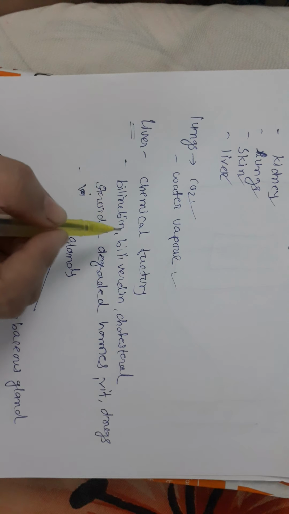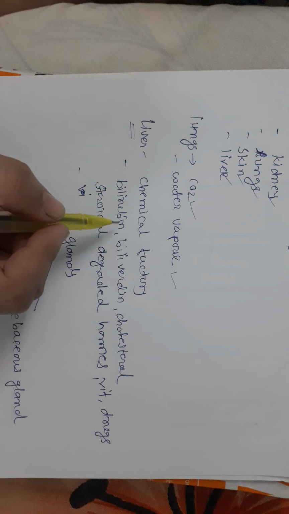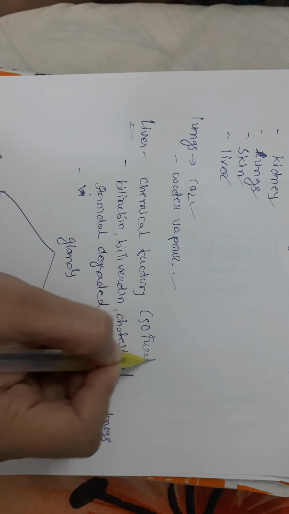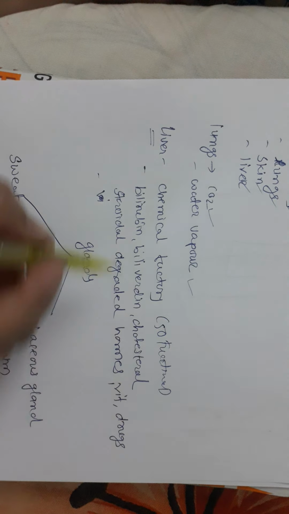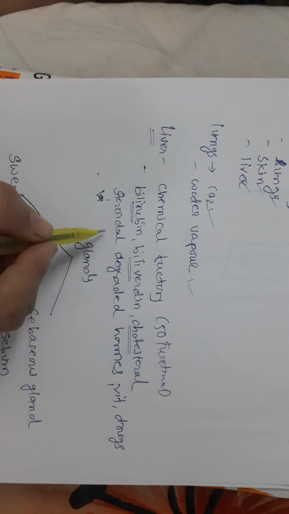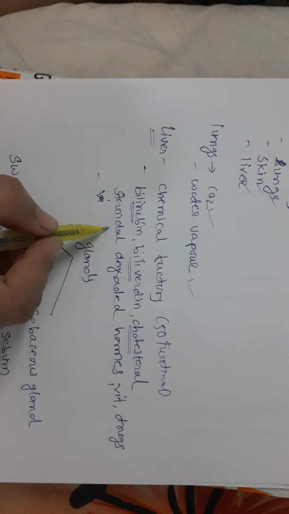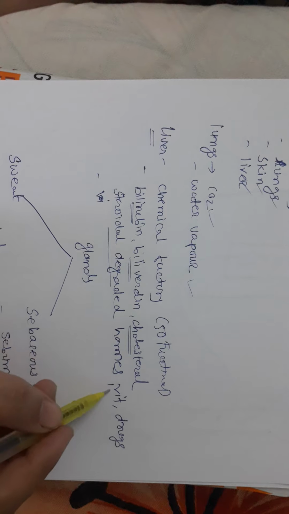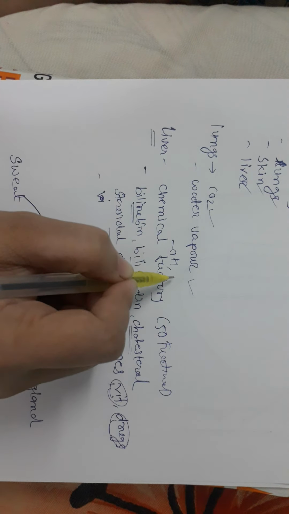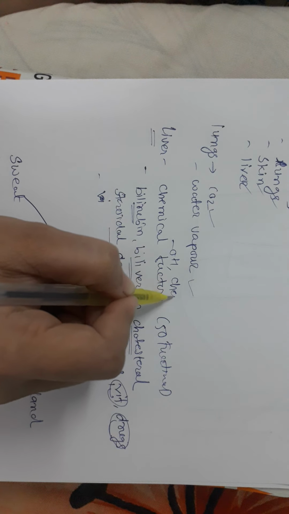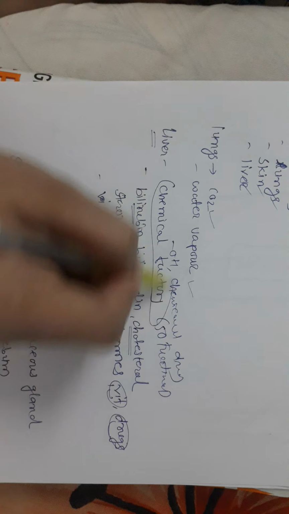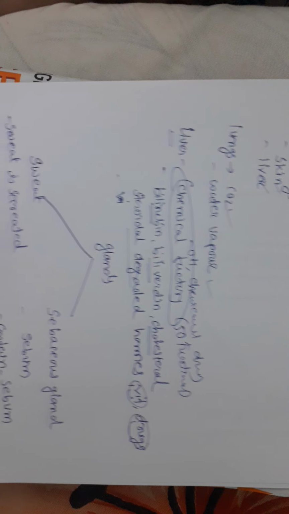Liver is a chemical factory. It does almost 50 different functions. It produces bilirubin, biliverdin and cholesterol. It degrades certain steroidal hormones, vitamins and drugs. It removes alcohol from the body, and it removes certain chemical drugs from the body. So it's a chemical factory of our body.